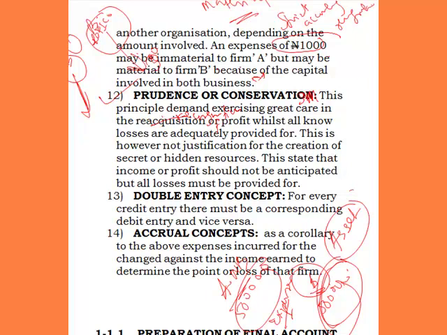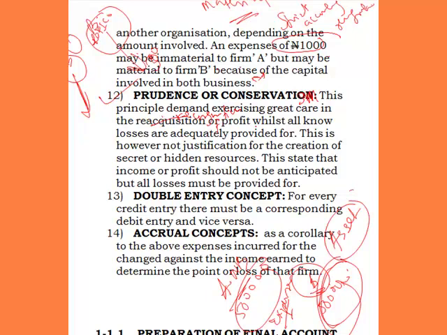So it means what? Prudence is simply saying that in the preparation of the financial statement, an accountant should not anticipate income. If you have not received an income, then you should not say you have received it. But whenever you are seeing that you are going to have losses in the subsequent period, or the loss is imminent, then you need to adequately provide for that loss. So it means you are prudent. You should not say, okay, our client has promised us 500,000 naira next week, and then quickly record it in your financial statement. That is not a prudent idea.